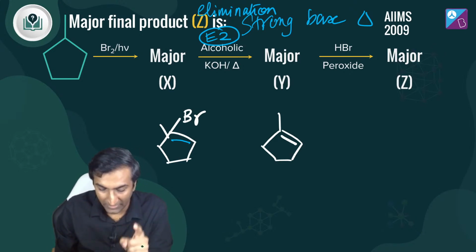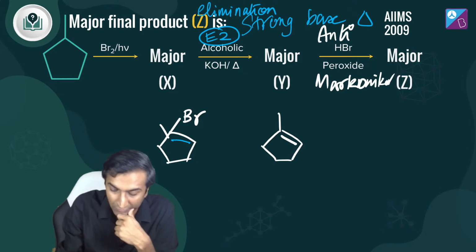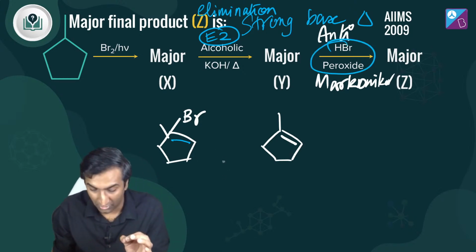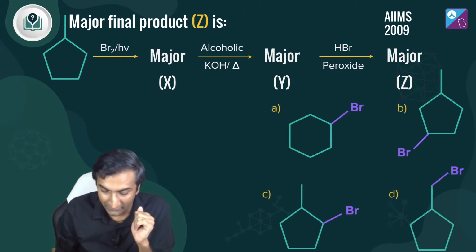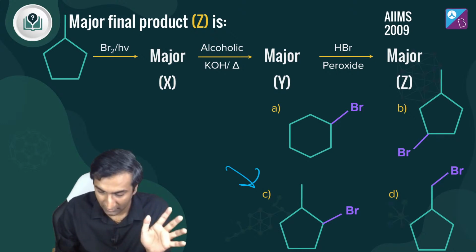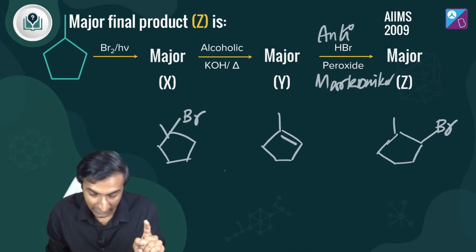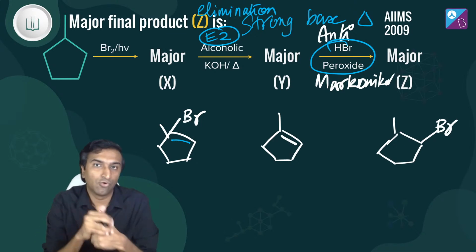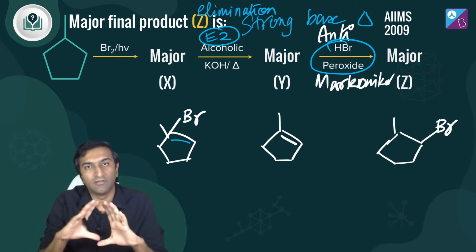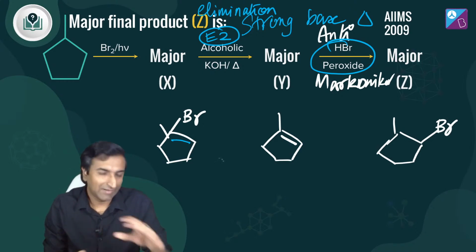The last step is interesting. Can we add bromine here or not? Let's see. It's an anti-Markovnikov addition that happens because of peroxide. That's the important thing, which means bromine just gets added over here. And that means your answer is option C. Option A was there to confuse you, because if you thought that E1 carbocation is forming, then maybe there could be a rearrangement and all that, because a six-membered ring is a lot more stable than a 5-membered ring, etc. But that doesn't come into the picture over here.